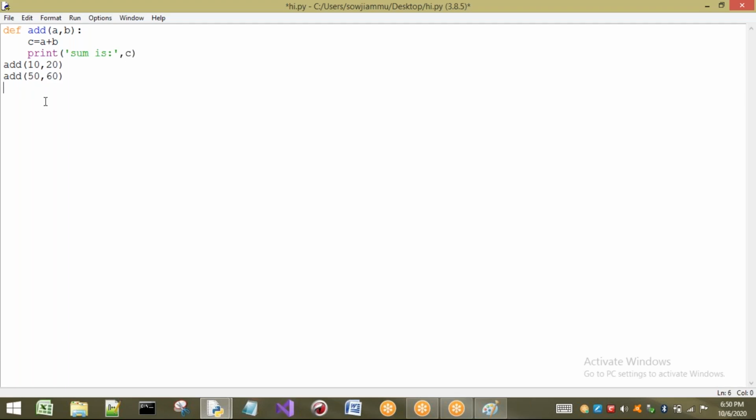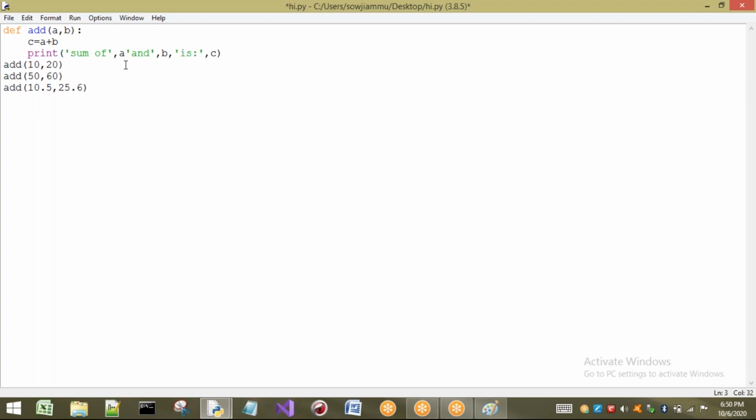Okay, it will take, no problem. Here add of 10.5 comma 25.6, I want to add, no problem. So just here I will write sum of A and B. It is going to print the output.